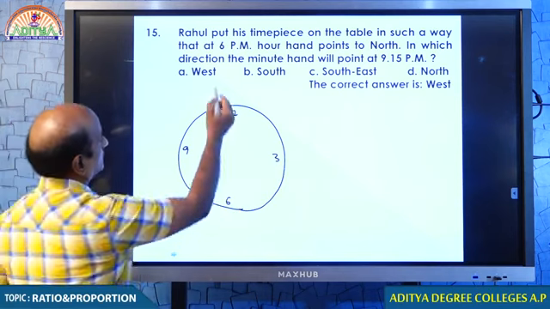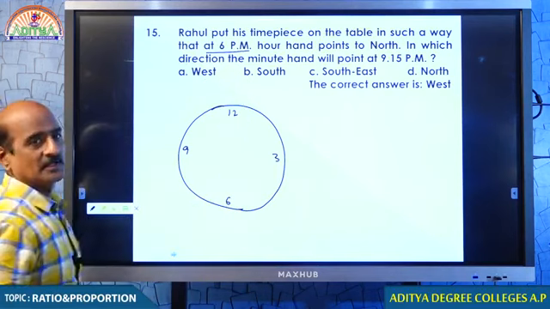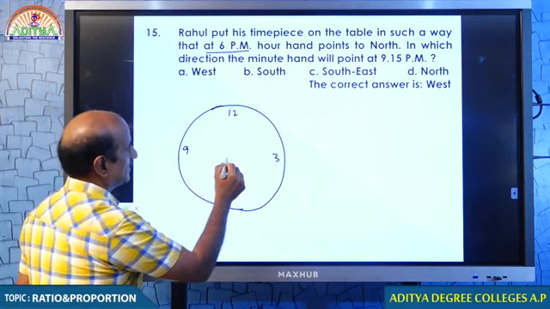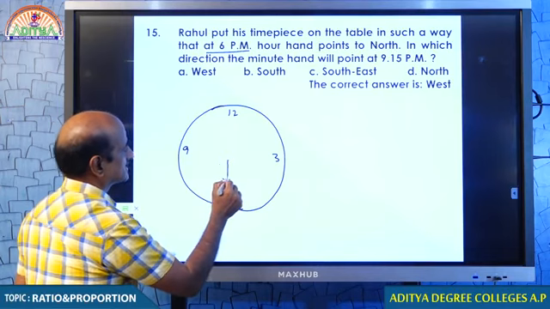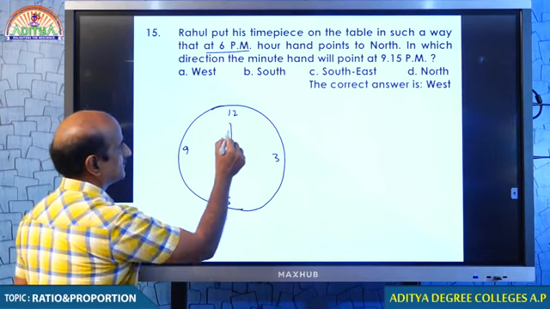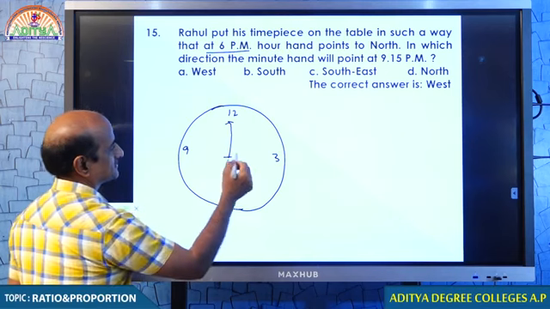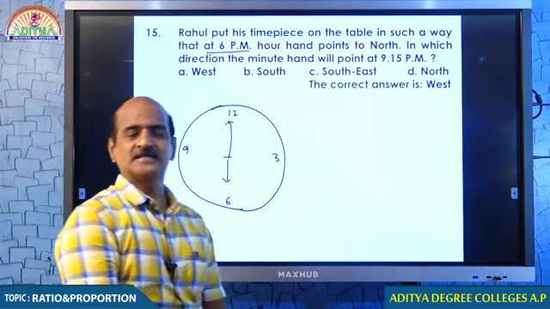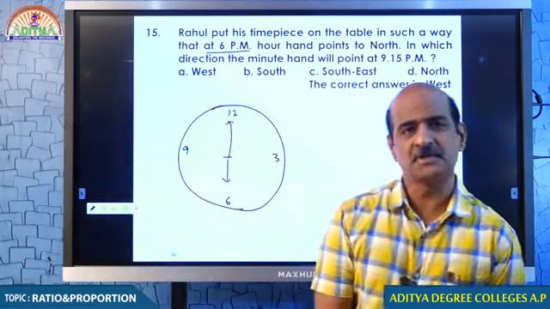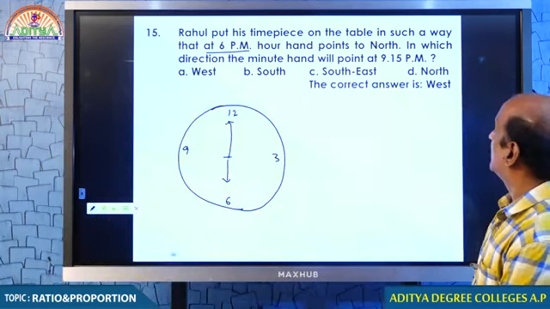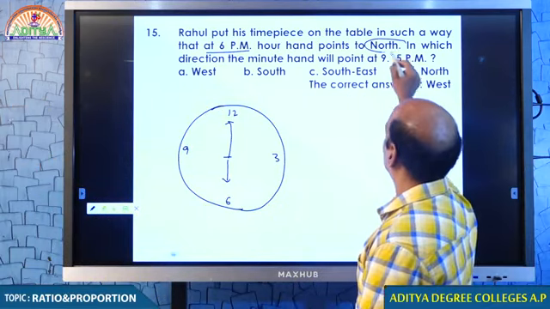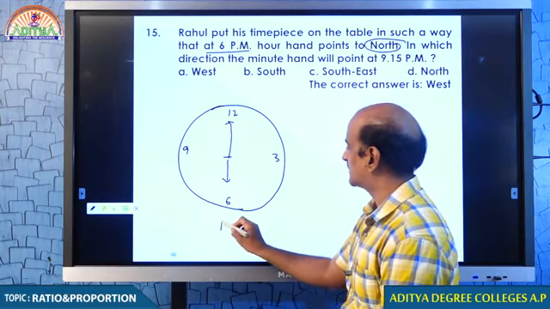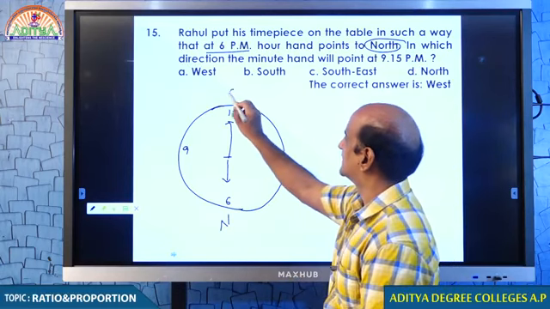What is the time now? The time is 6 p.m. At 6 p.m. our hand should be facing 6, minute hand should be facing 12. What do you think? What is this? This is 6 o'clock, 6 p.m. Tell me, our hand points to the north. Our hand points to the north. If this is north, this is south.